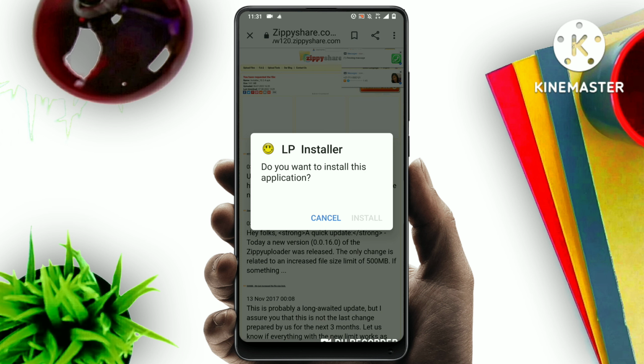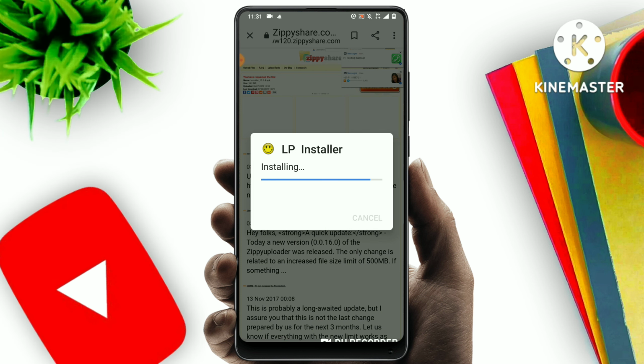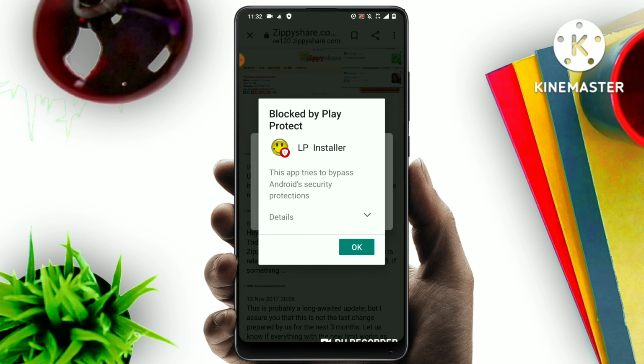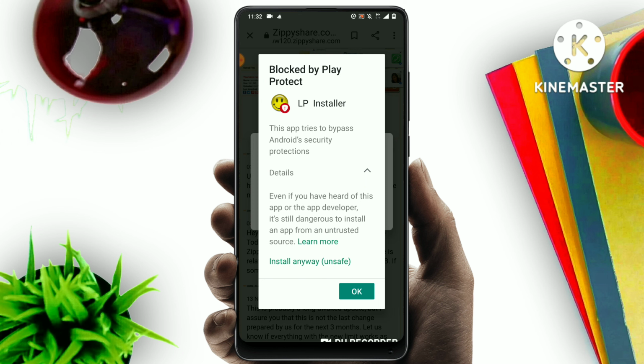Install. So there will be a pop-up from Google Play, okay? Just tap on install anyway to download your Lucky Patcher. Install anyway.